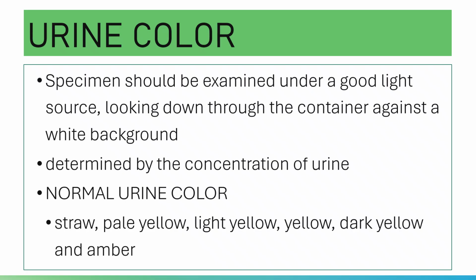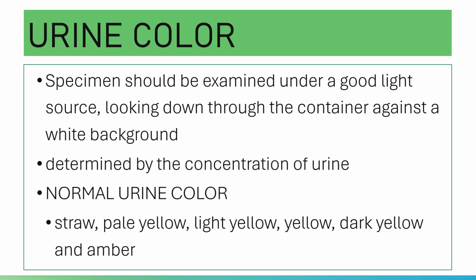Anyway, how are you going to evaluate the color of the urine? The specimen should be examined under a good light source, not too dark, and you should look down through the container against a white background. Your practice in the chemistry laboratory to really evaluate the color produced in the test tube is actually true.